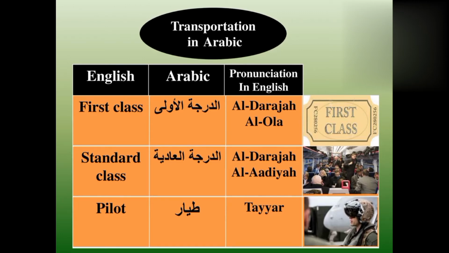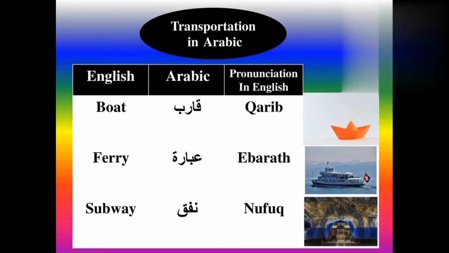Now see standard class. For standard class we use in Arabic ad-darajatul adiyah. Ad-darajatul adiyah means standard class. Now see pilot. For pilot we use in Arabic tayyar. Tayyar means pilot. Now see boat. For boat we use in Arabic qarib. Qarib means boat. Now see ferry.